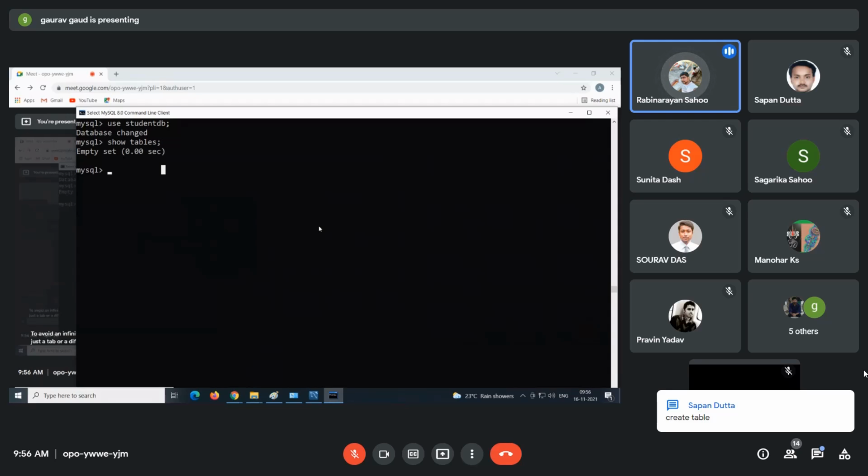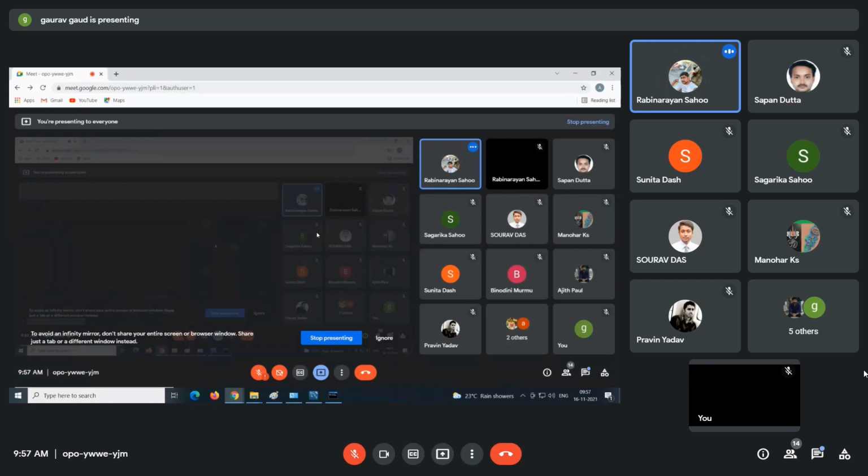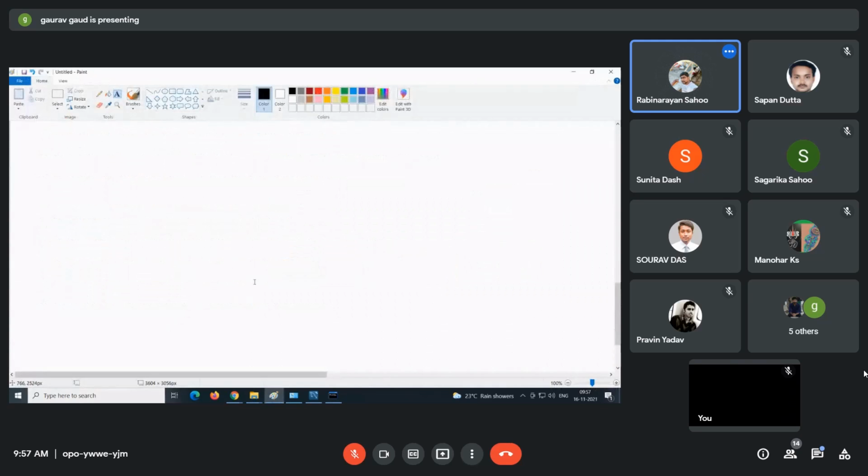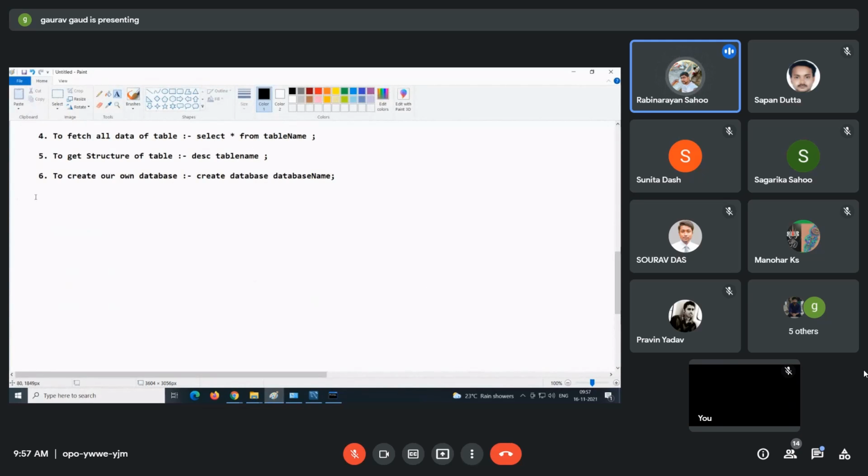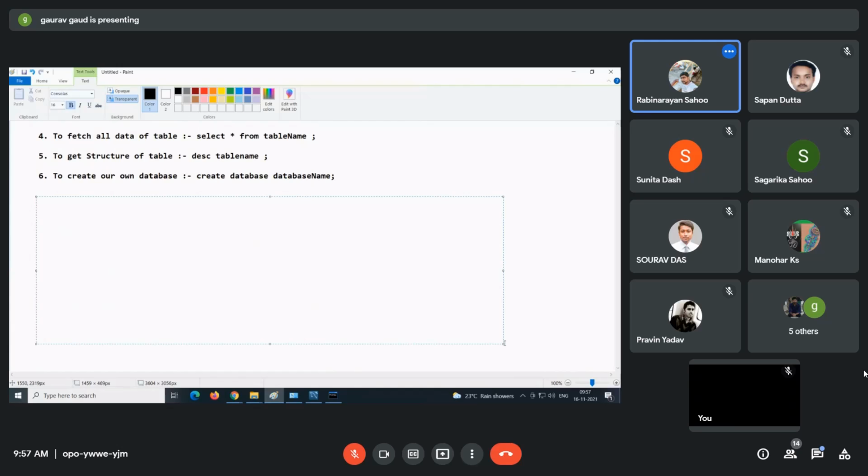Create table, that's it. After that, what next? Create table, table name. After that, I'll write it. Let's say I really want to create a table. Just wait.